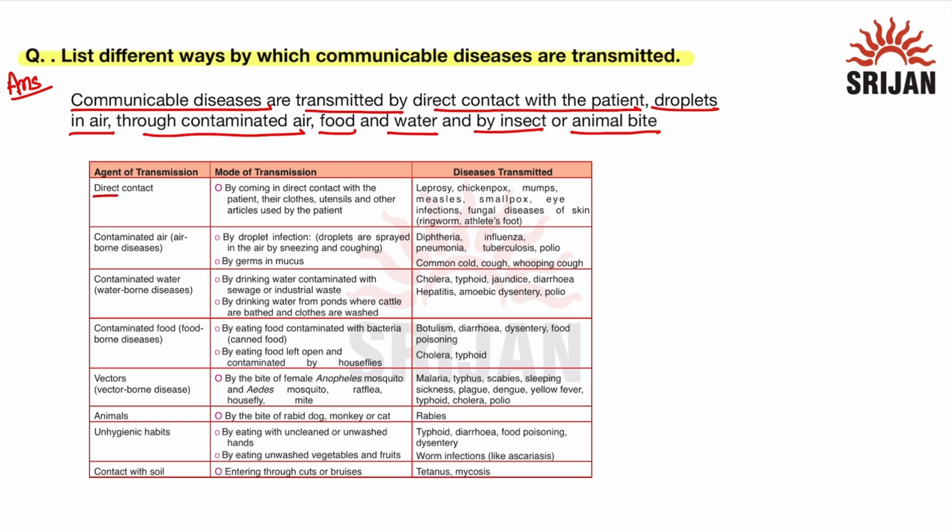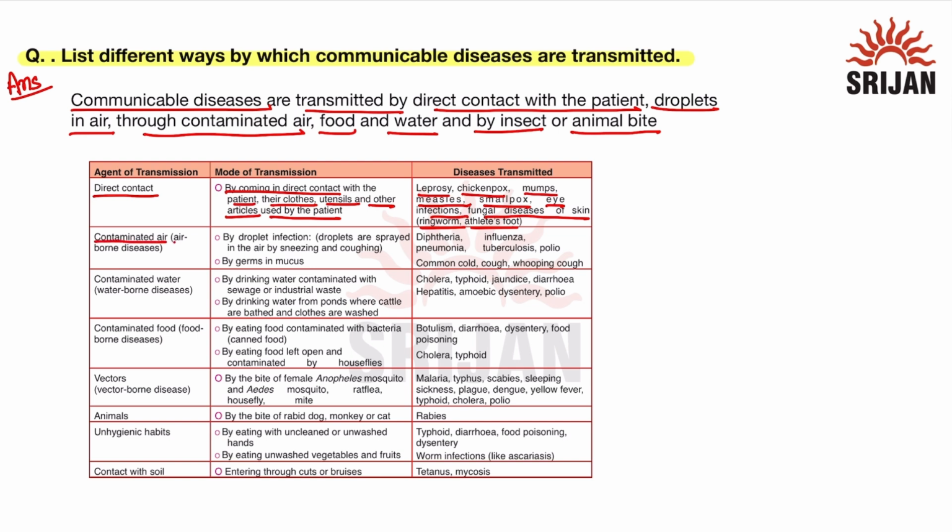The agent of transmission first is direct contact. Mode of transmission is by coming in direct contact with the patient, their clothes, utensils and other articles which are used by the patient. The diseases which are transmitted through this method are leprosy, chickenpox, mumps, measles, smallpox, eye infections, fungal diseases of skin that are ringworm and athlete's foot. So they can transfer from one person to another by coming in direct contact with the patient.